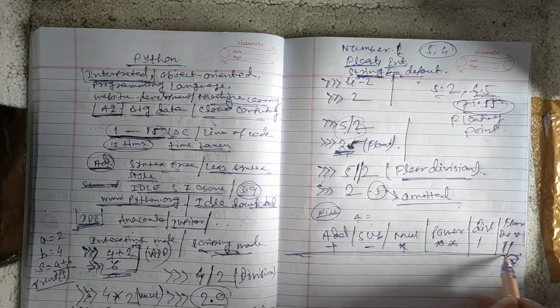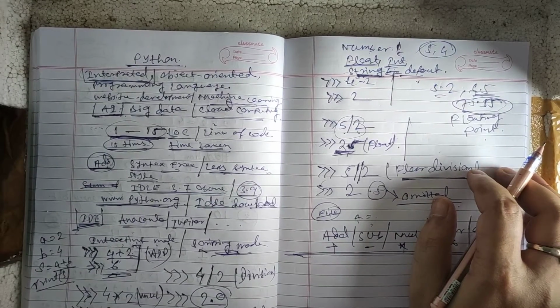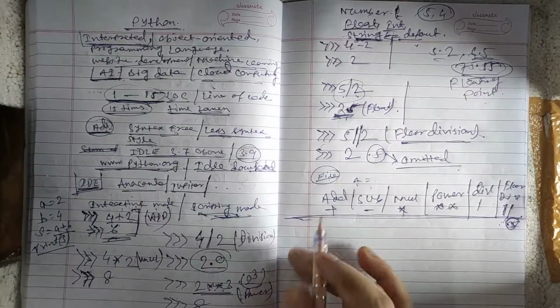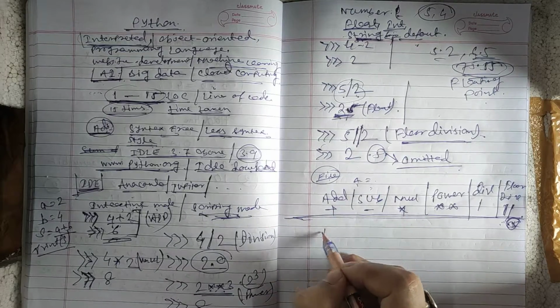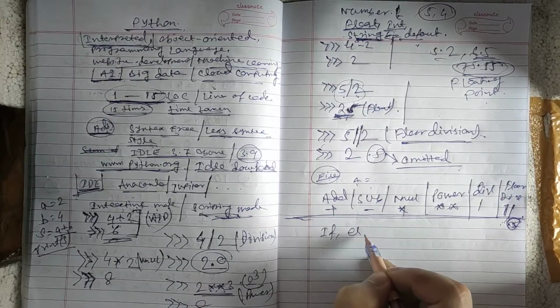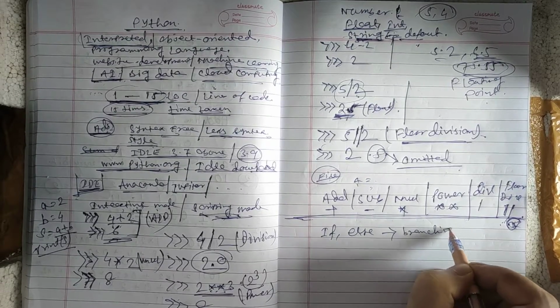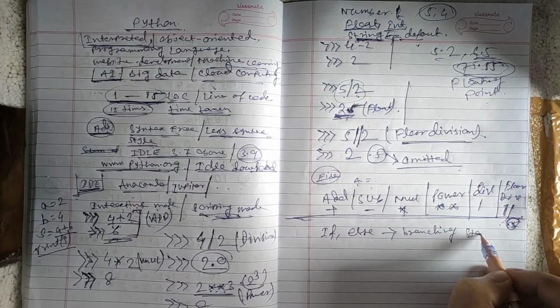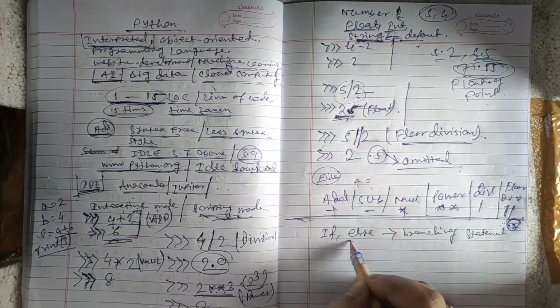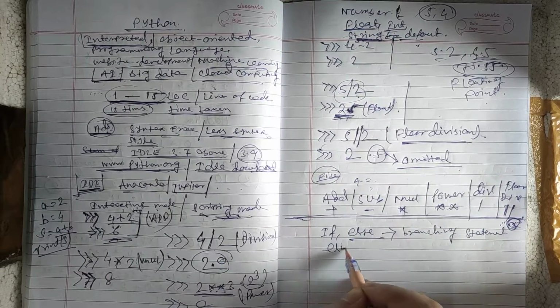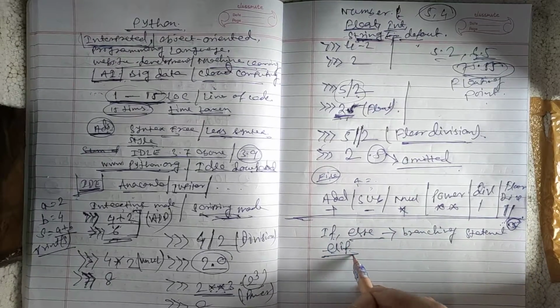After that we are going to discuss the looping structure. In Python, first there is the branching statement: if else is called a branching statement. There is also one more condition called elif, which means else if.